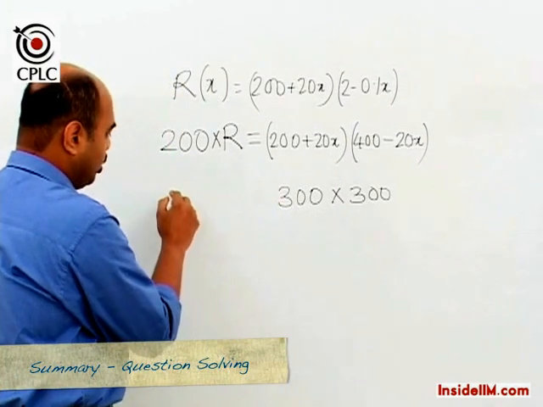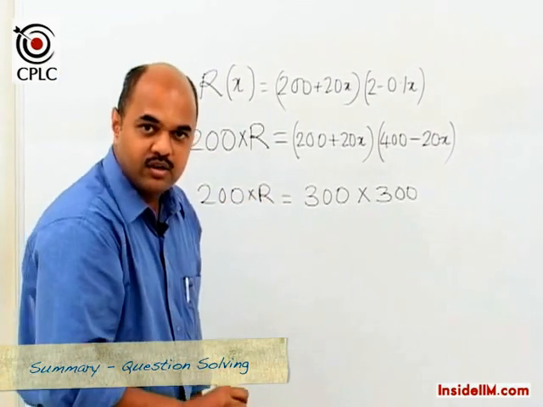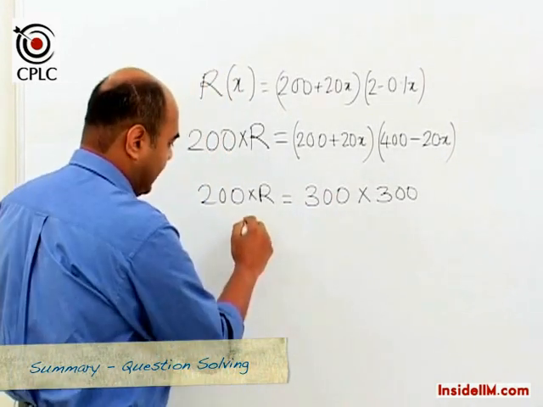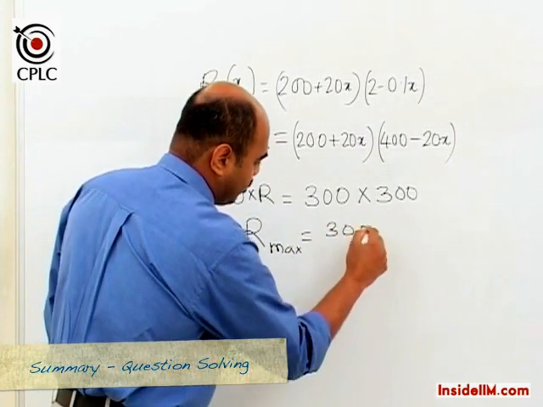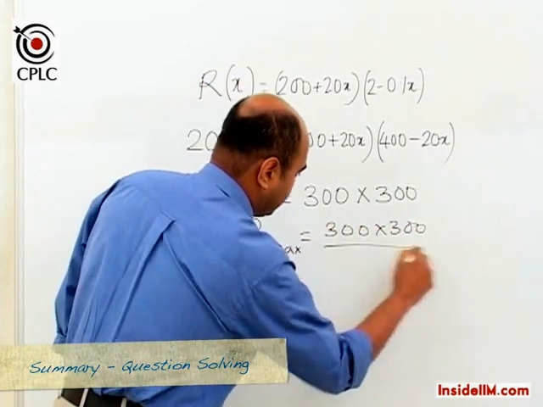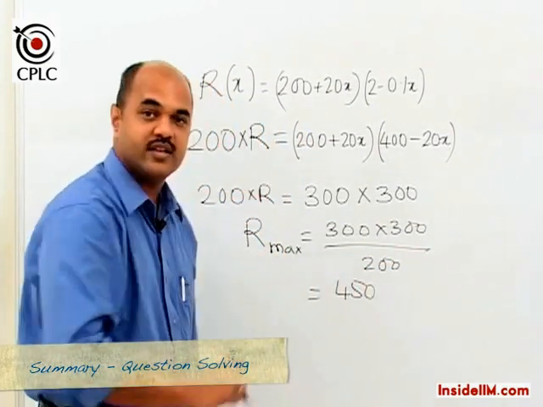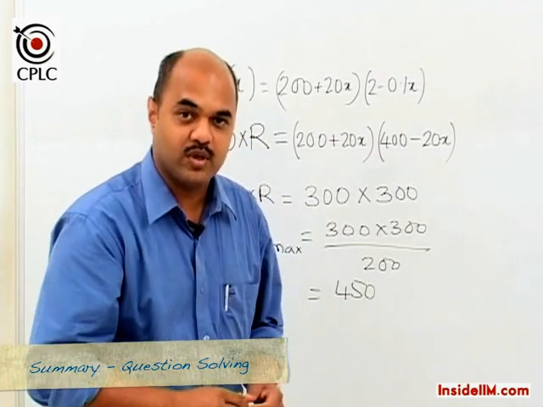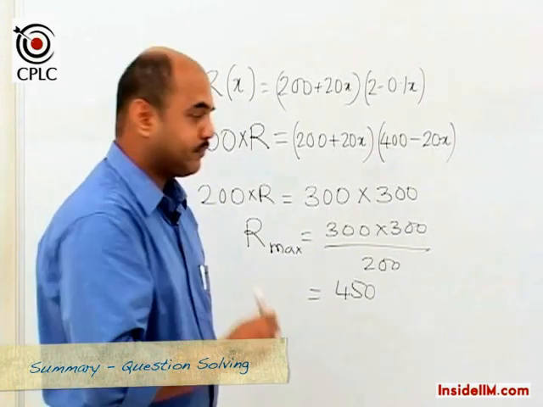However, we need to note that on the left hand side we have 200 into R, which we've now got as 300 into 300. And hence if we want to find the maximum value of R, we would actually take 300 multiplied by 300 upon 200, and we again get it as 450 rupees. So this is a third way of solving the same question using our method of maximizing the sum.